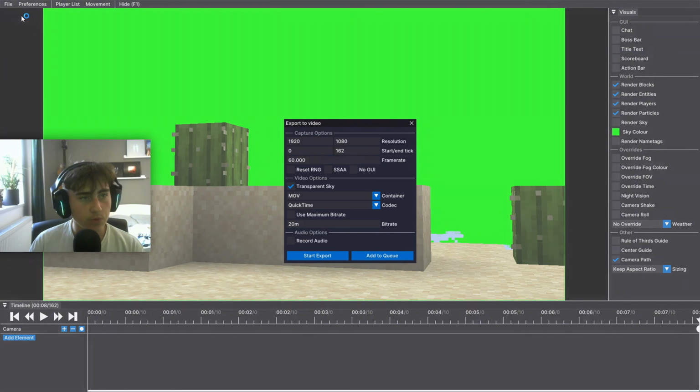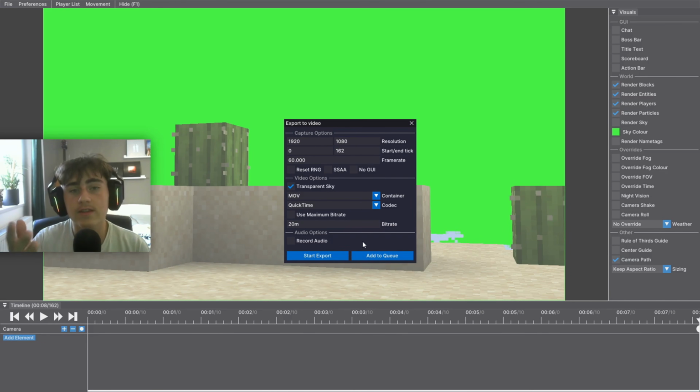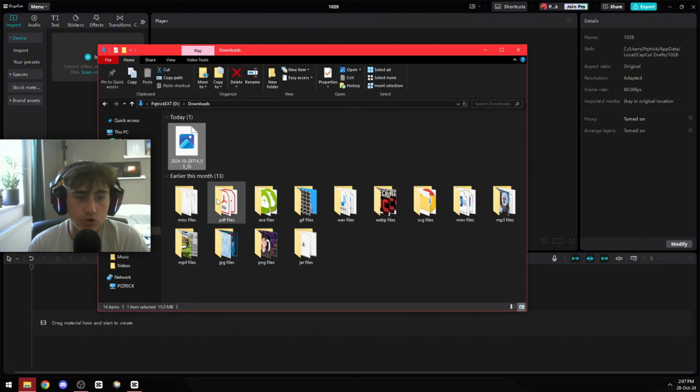Then go over here to export video and then copy my settings: transparent sky, MOV, and then QuickTime. This way the video will turn out with a transparent background, and then just press start export. Now go over to whatever editing software you want. I'm gonna use CapCut, and then just drag your footage in.